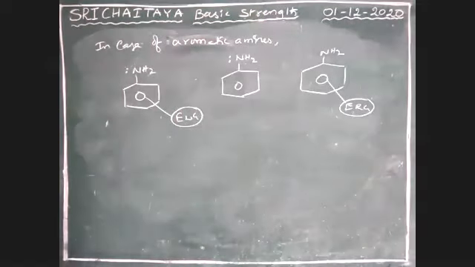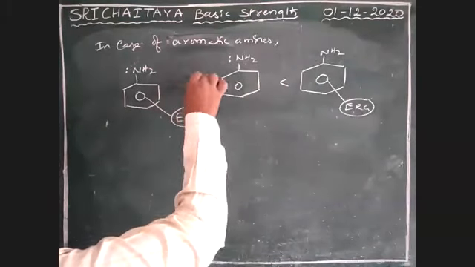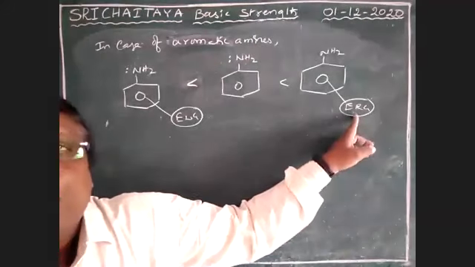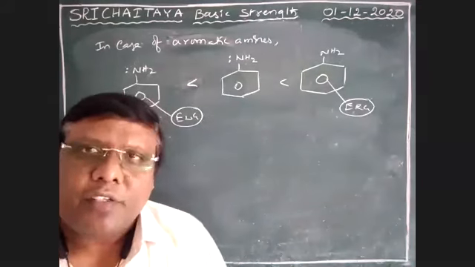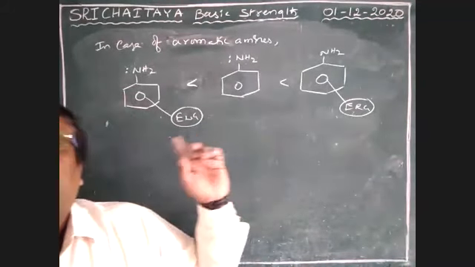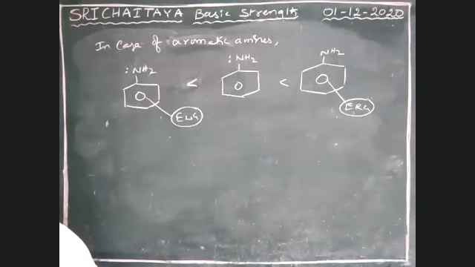Good. Therefore, 1 less than 2 less than 3. That is, 3 is more basic. Electron releasing group increases the basic nature. Electron withdrawing group decreases the basic nature. So that is what I told just before. Therefore, 1 less than 2 less than 3.